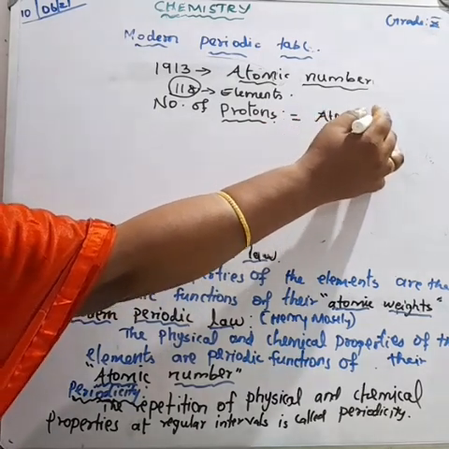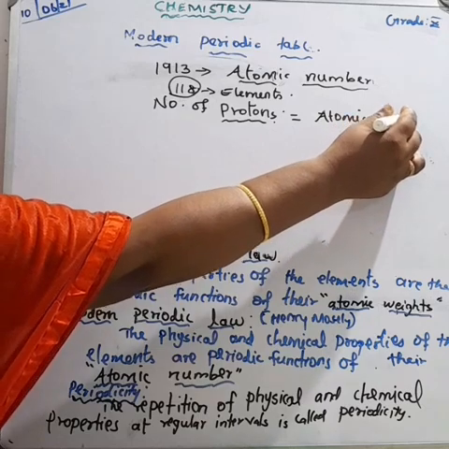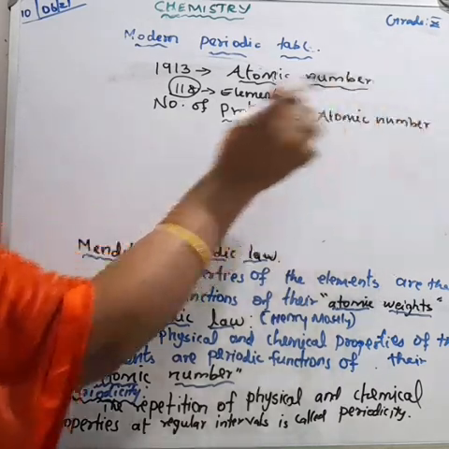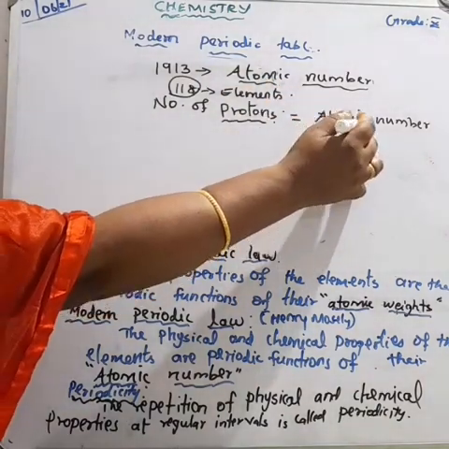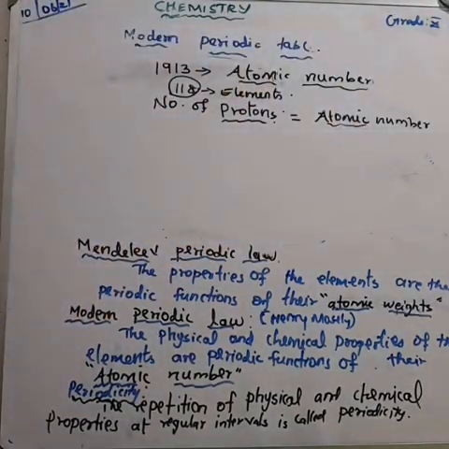So Henry Moseley calculated the protons and the atomic number for any given element. How did he find out that the atomic number is the fundamental property of the atom?